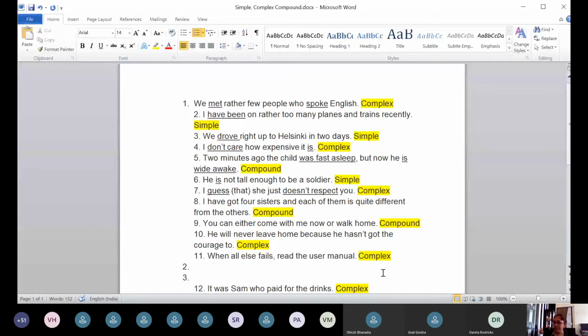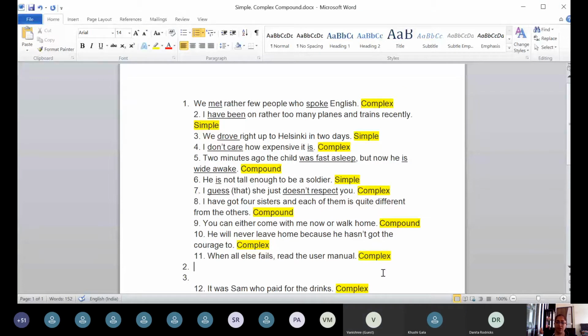Instead of when, you have replaced it with if. But then, if all else fails, again fails is a verb. If a verb is there, then it is still subordinate. Can it be like read the user manual on failing? Failing means then you are failing, all else is not failing. Then the meaning is changed. Only read the user manual, can it be that way? But then, how can you omit a part of a sentence? You can't omit.